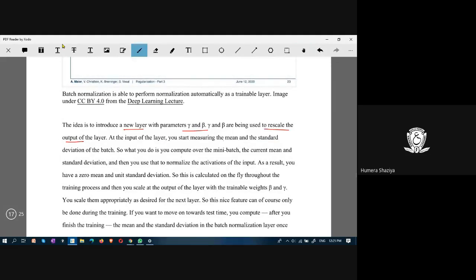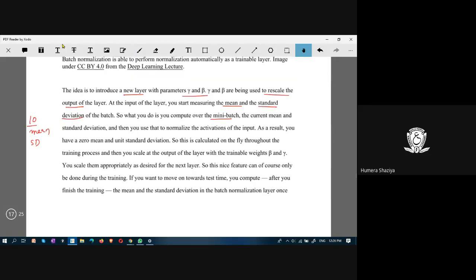So the mean and standard deviation of the batch is computed. The current mean and standard deviation is computed over the mini batch. If you have a mini batch of 10 data samples, the mean and the standard deviation of these 10 data samples is computed, and then these two are used to normalize the activations of the input.